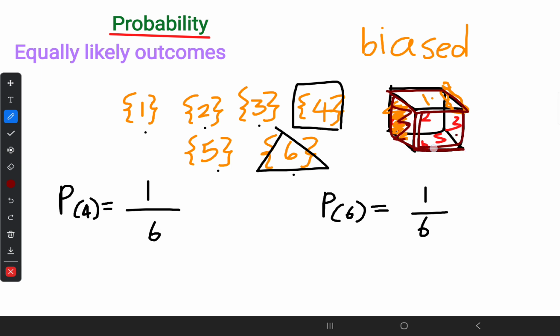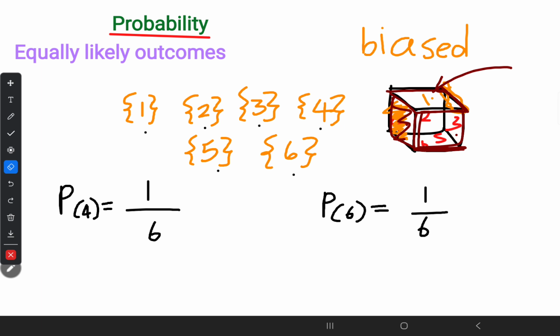This one is smooth and this is a little bit broken or damaged. So these are biased experiments. In probability, we are not considering biased experiments. We are only considering unbiased experiments. If the probability is uncertain, we can't enter that into our mathematical calculation. So it has to be a certain outcome.